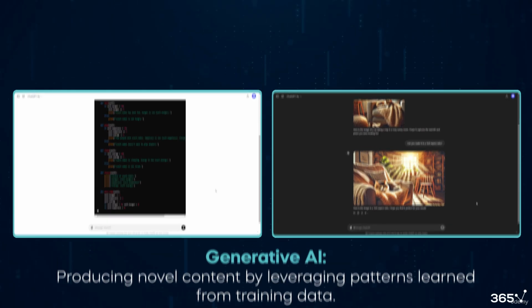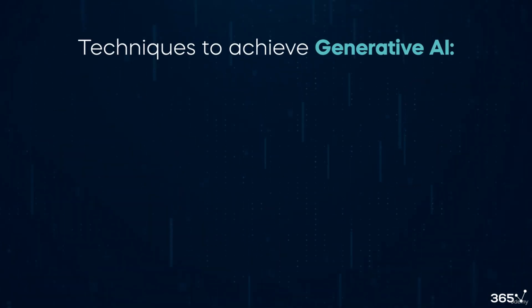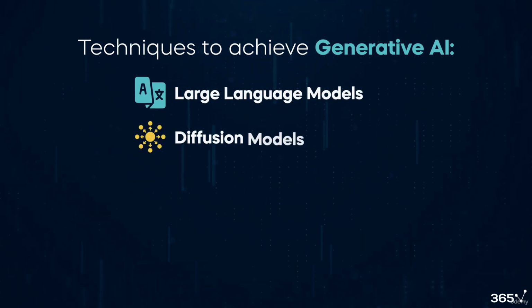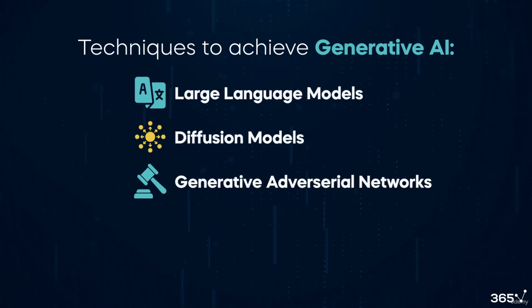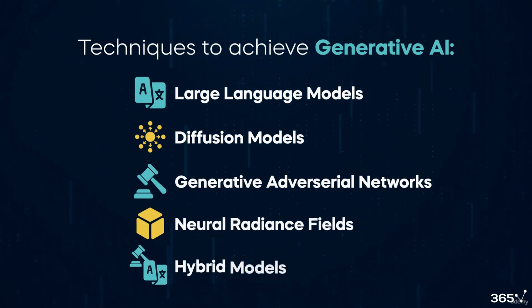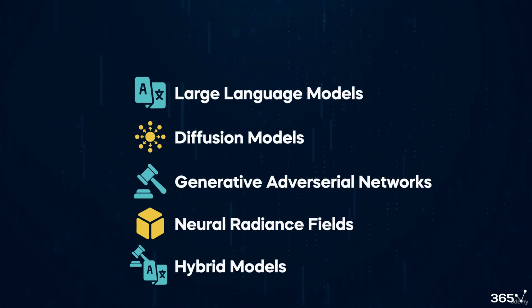But AI developers can use several different techniques to achieve generative AI, including large language models, diffusion models, generative adversarial networks, neural radiance fields, and hybrid models are also possible. I'll briefly describe each type of these generative AI.